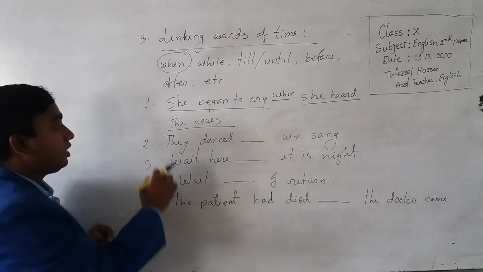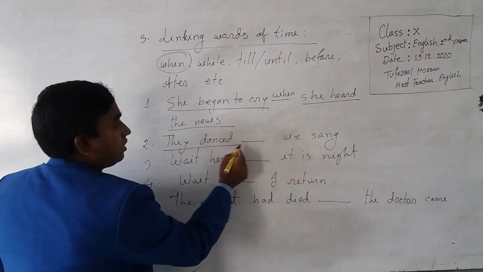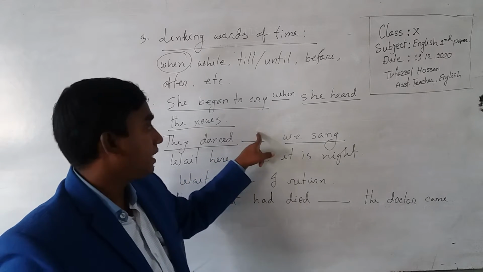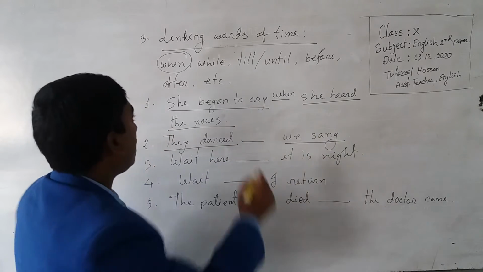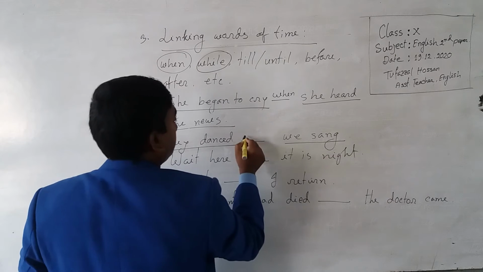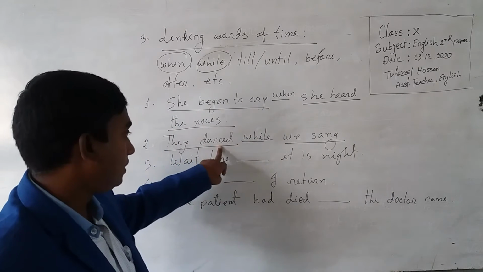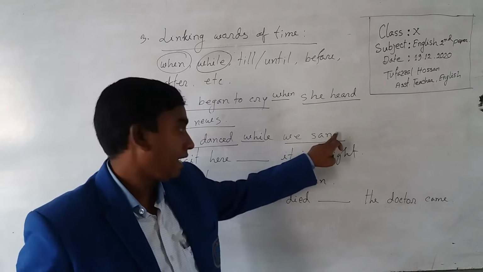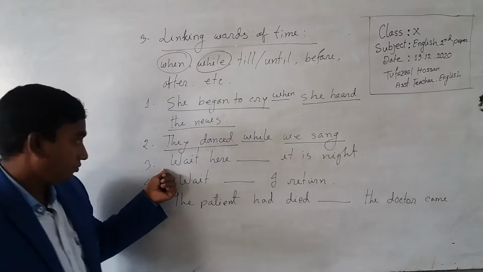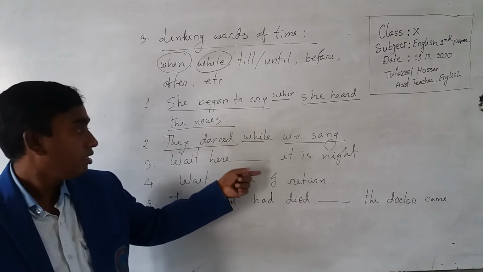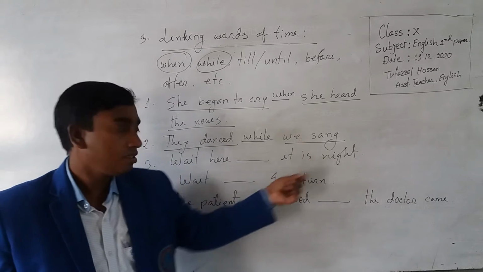Number 2, they danced, dash, we sang. Now you select while. They danced while we sang. Number 3, dear students, wait here, dash, it is night.